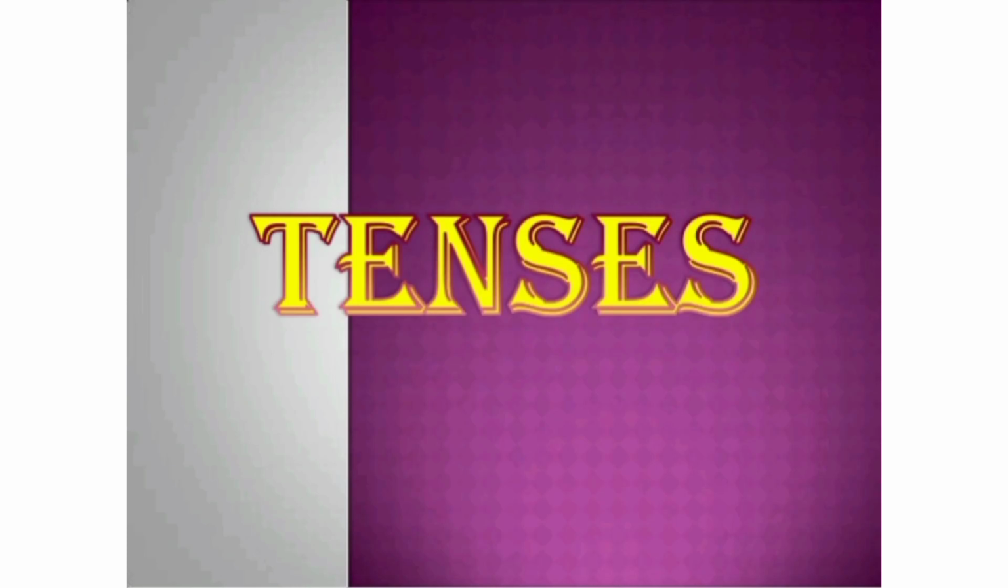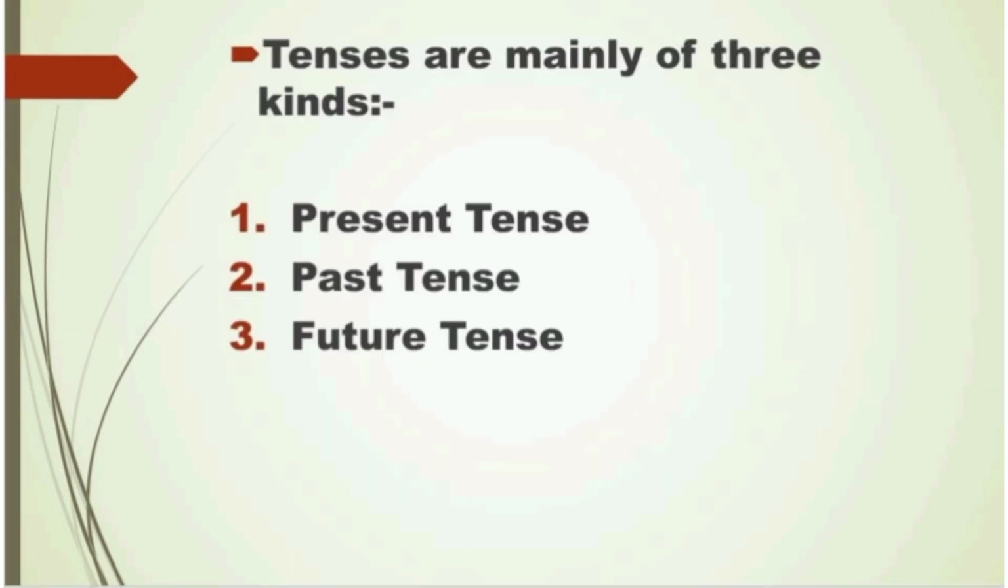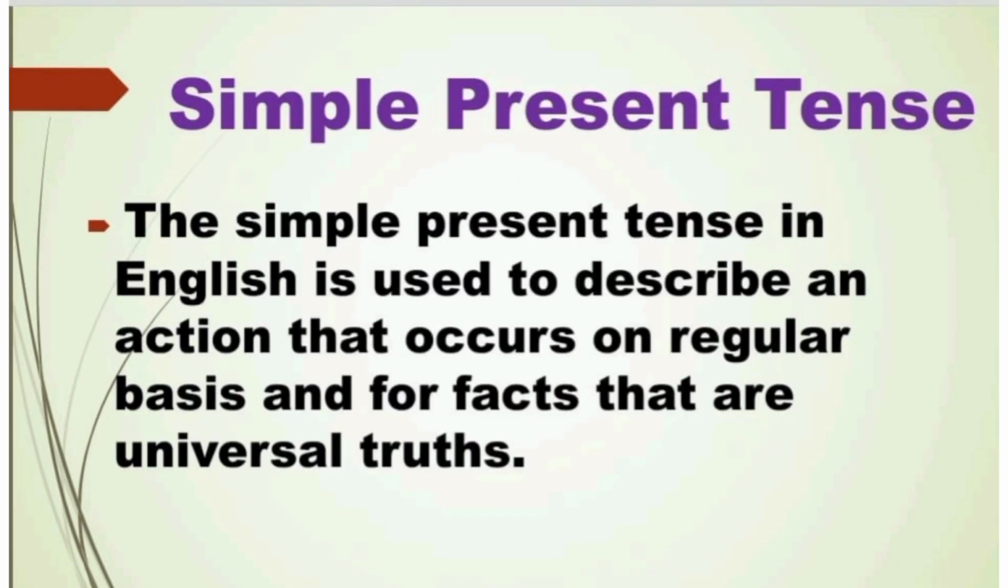Good morning, dear students. Today, let us learn chapter 14 from your grammar, that is tenses. What is tense? A form of verb that shows if something happens in the past, present, or future. Tenses are mainly of three kinds: present tense, past tense, and future tense.